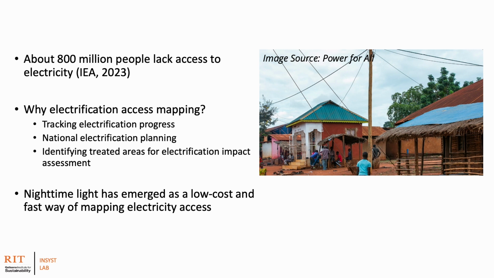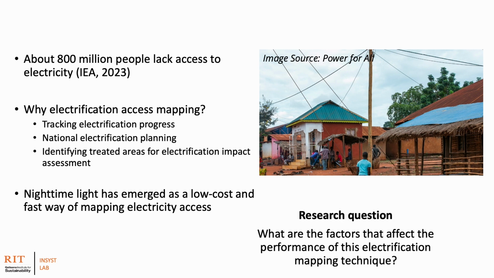Moreover, we are unsure of how various characteristics of an area, such as the population density, influence the accuracy of these maps. In response to these challenges, our study presents a systematic error assessment of machine learning models used to develop electrification maps from nighttime lights.